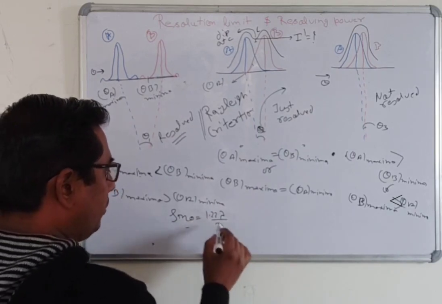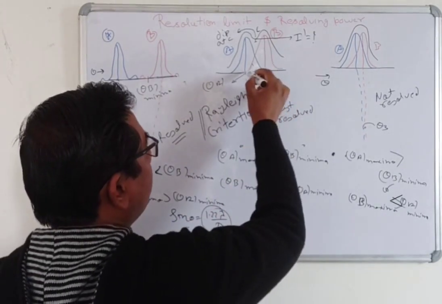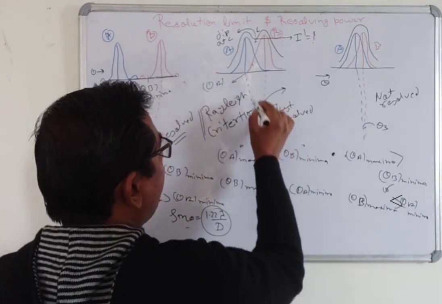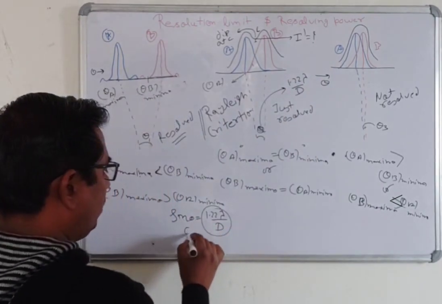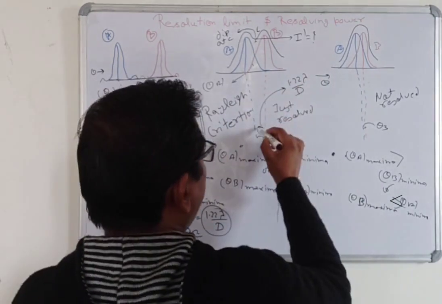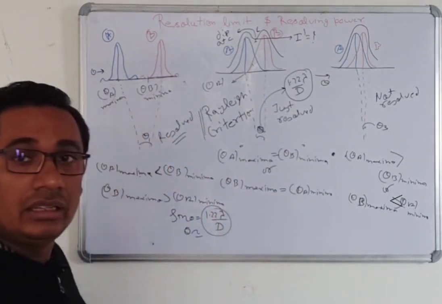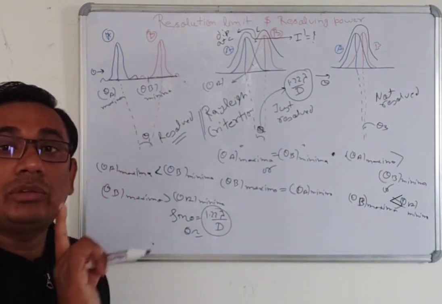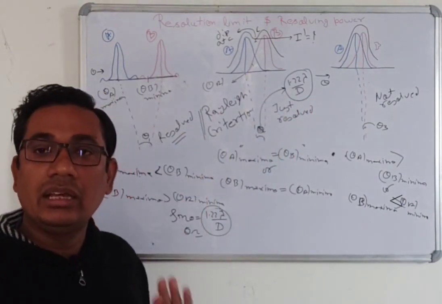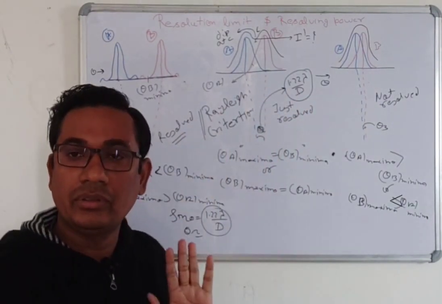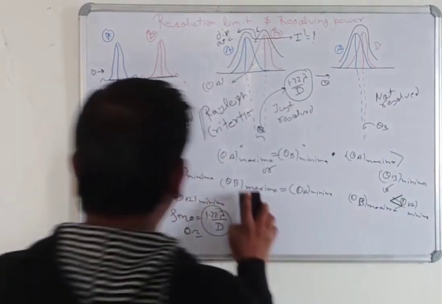In a circular aperture, the first minimum comes at 1.22 lambda by d, which means the angle is 1.22 lambda by d when theta is very small. This is the minimum angle. This minimum angle decides the limit of resolution of any instrument. With this angle we can calculate the limit of resolution for every instrument. Now the question is: what is the intensity